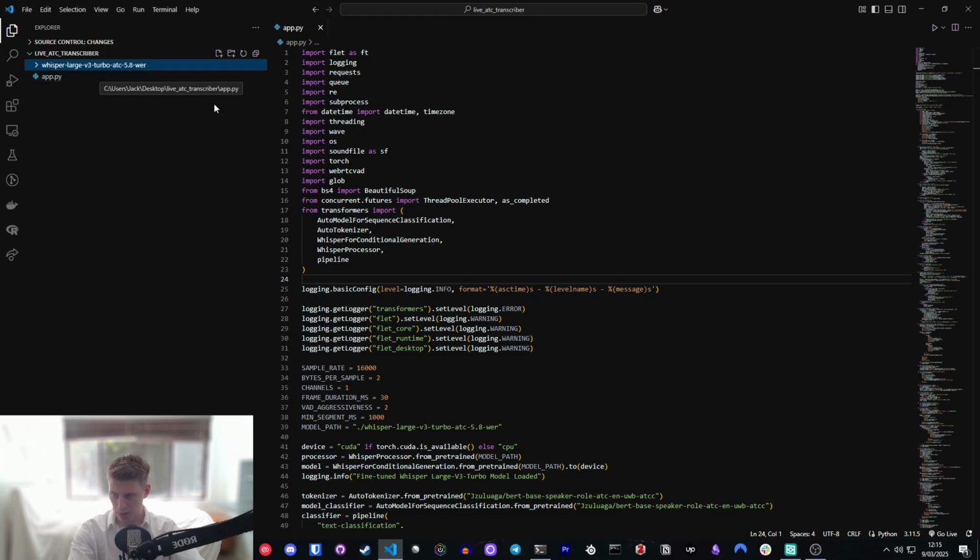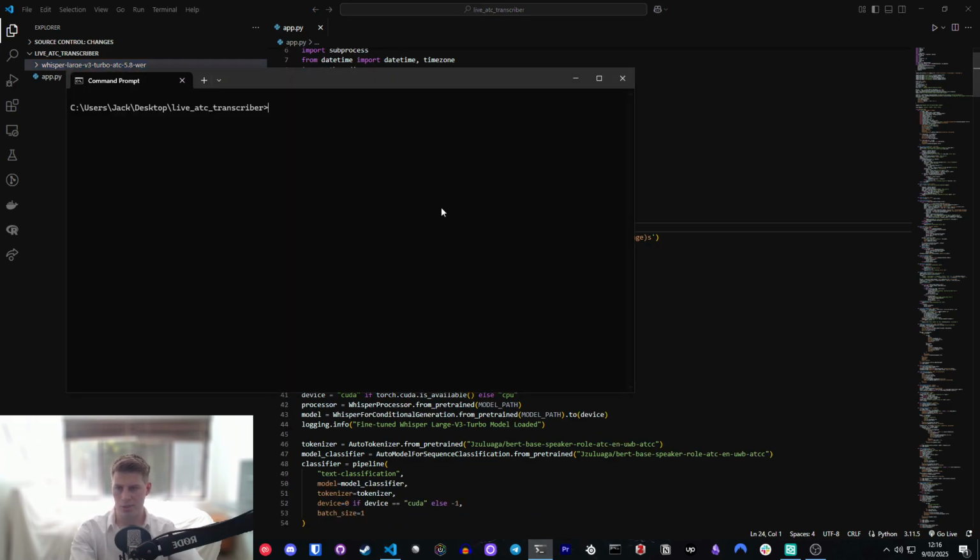Anyway, the way that the app works is it's essentially connected to Live ATC, which, as some of you may know, is a website that you can go on to listen to live air traffic communications between pilots and controllers at various airports. So I'll quickly get into the demonstration.